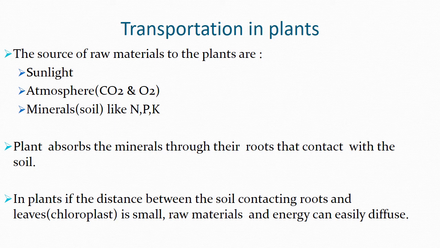Even in plants, the transportation system differs. In plants, if the distance between the soil-contacting roots and the leaves is small, the raw materials and energy can easily diffuse. There is no need for a proper transportation system in lower plants. If the distance is small, the raw materials move easily from one place to another by a simple diffusion process.